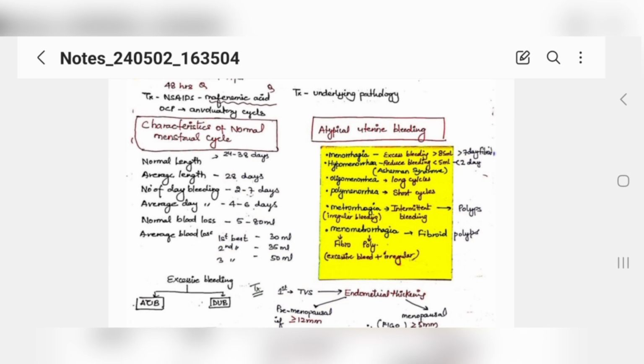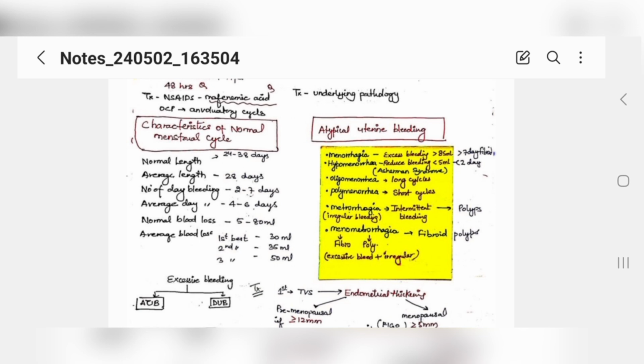Now what is hypomenorrhea? Hypo, everybody knows, means less, right? So reduced bleeding: less than 5 ml blood is coming, or the menstruation occurs for less than 2 days. This is called hypomenorrhea. Mostly we see this type of condition in Asherman syndrome.